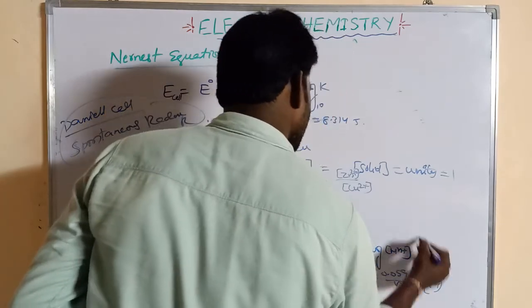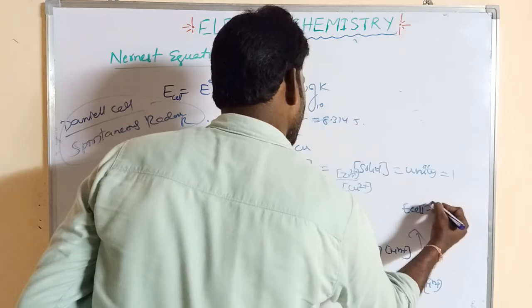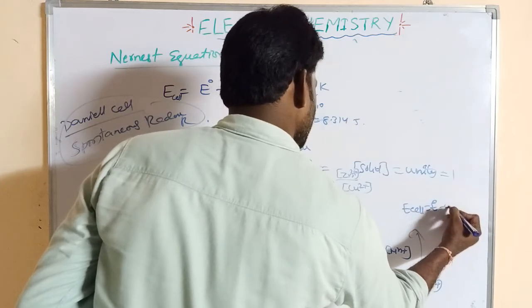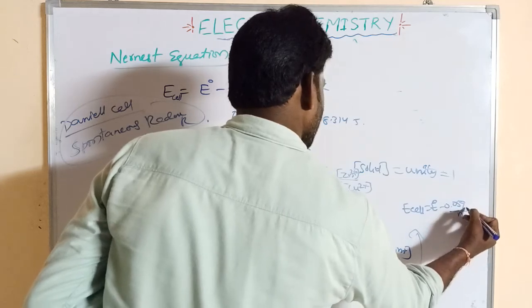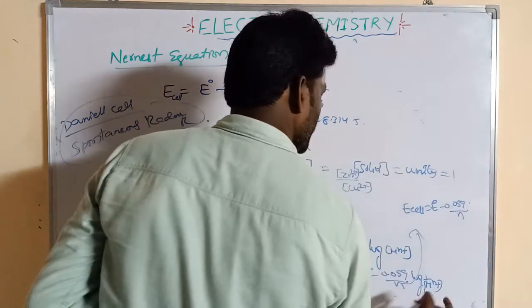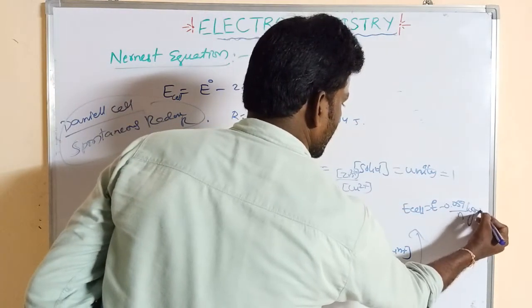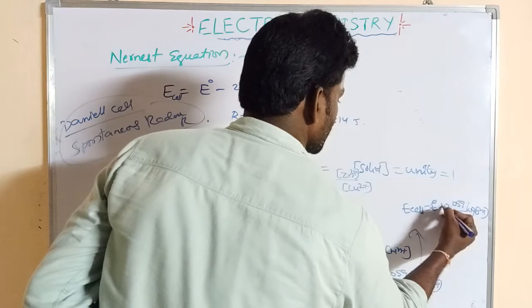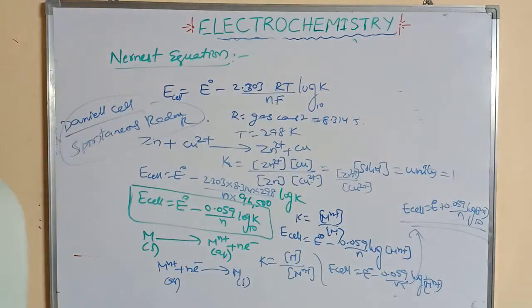This can be written with Mn+ in the numerator with the sign changed, base 10.